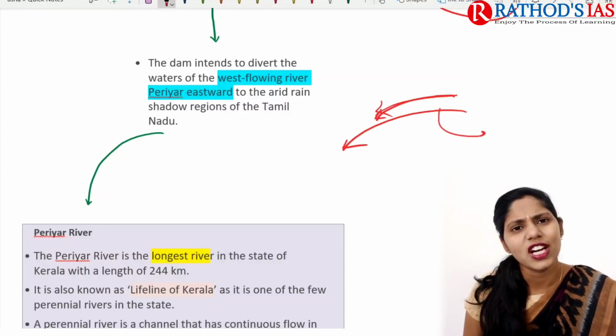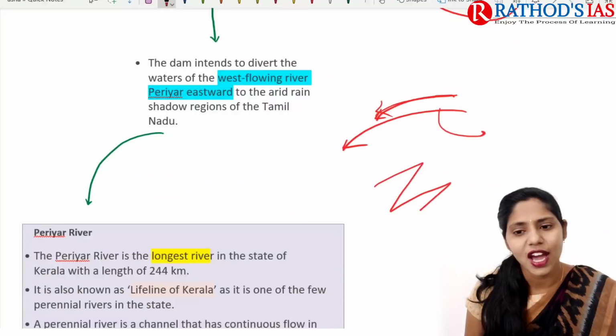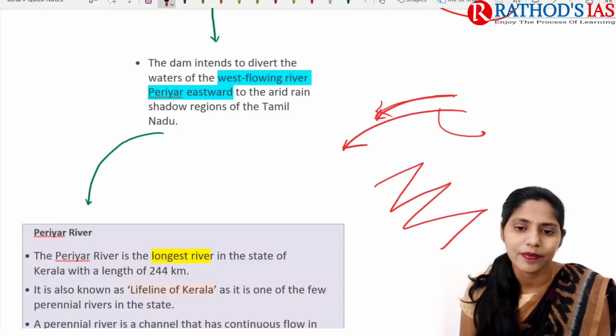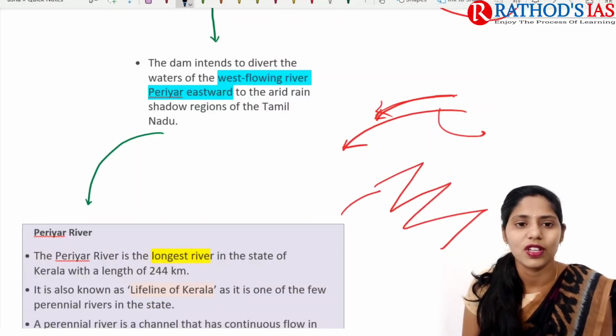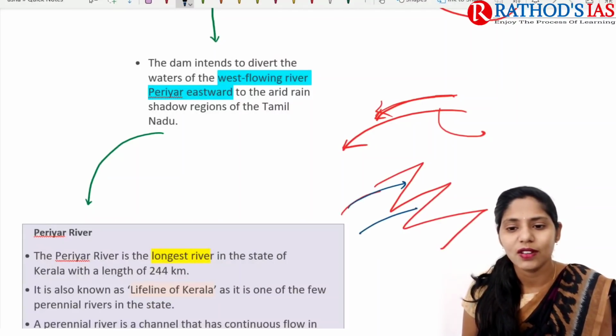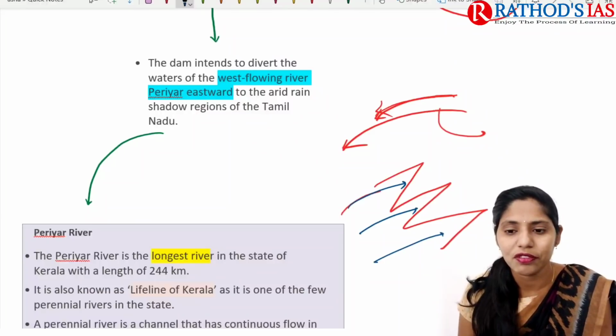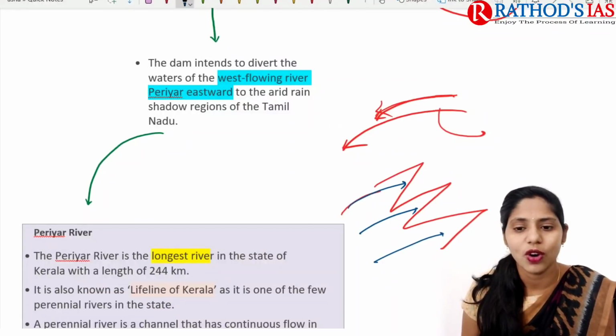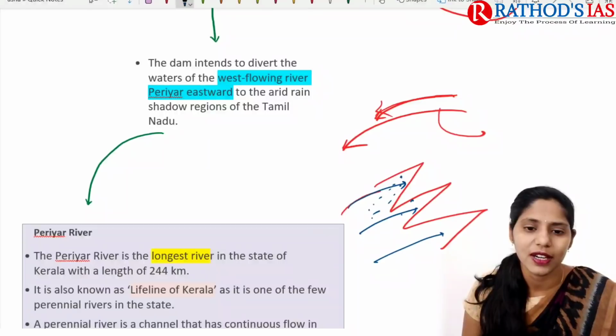So what is this rain shadow region? For example, if you have any mountains or hills here, whenever moisture laden winds hit this type of relief structure, that will lead to rainfall or precipitation on the windward side. For example, let us take this as a mountain or a hill.